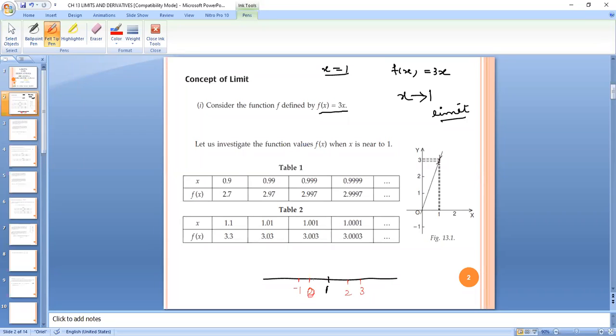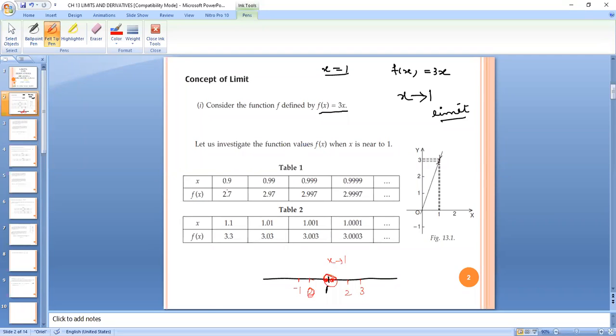Now we know even between 0 and 1 there are infinite number of values, and we are taking the values which are very close to 1. These values which I am making dots are values which are more and more close when we are talking about x is tending to 1.